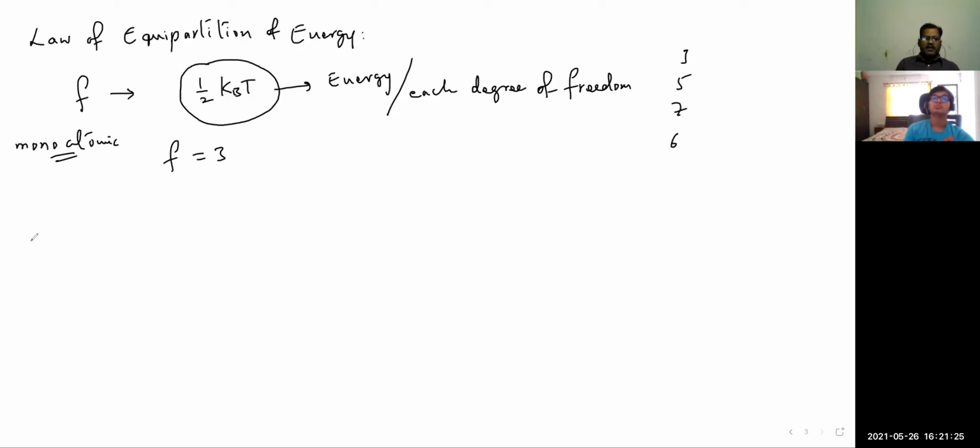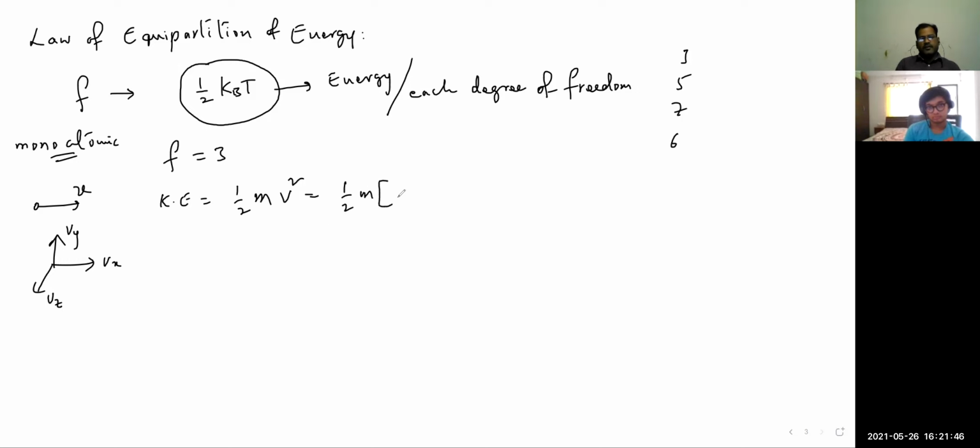Fine. A particular molecule, if it is moving with velocity v, the velocity can be in 3 possible directions actually: vx, vy, vz. So the kinetic energy of this particle, half mv square, is nothing but half m (vx square plus vy square plus vz square).